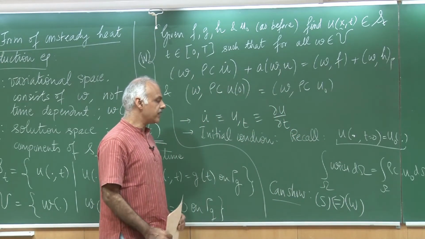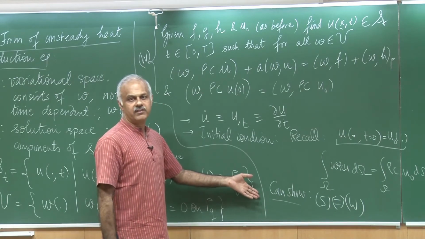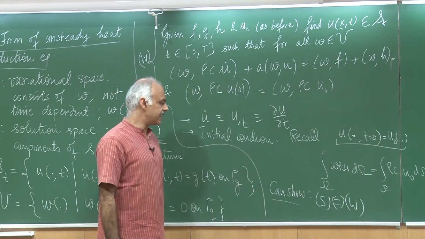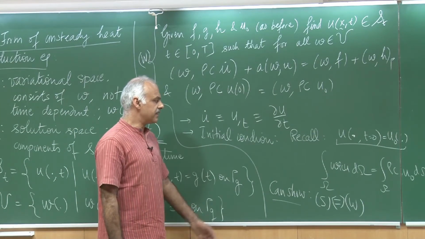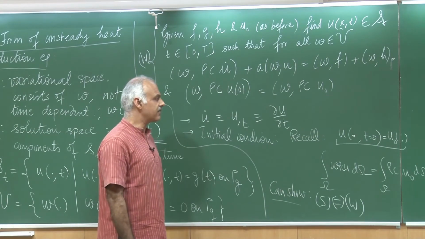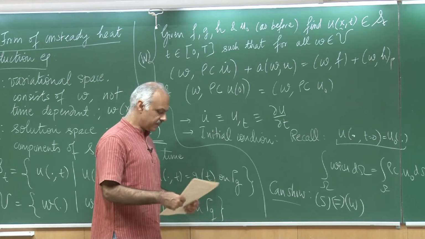The proof would follow exactly what we have done before for the steady state equations. There is hardly any difference, and you can please try to do that yourself and convince yourself that this can be done.